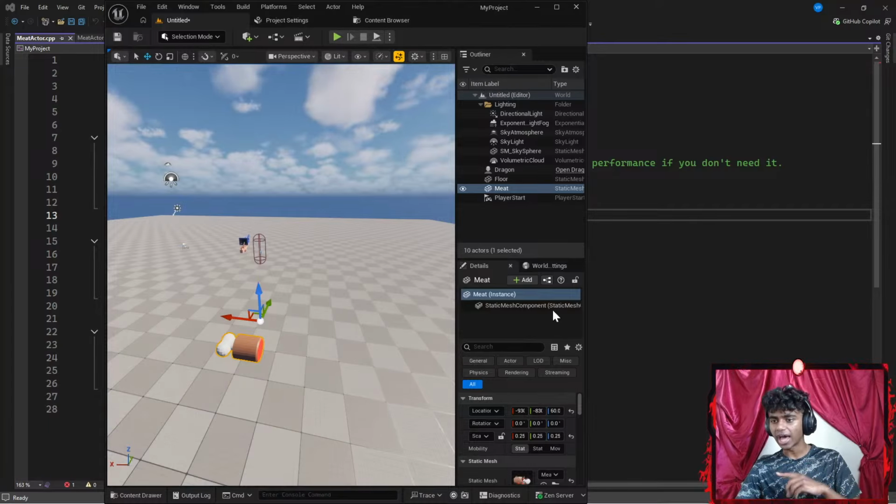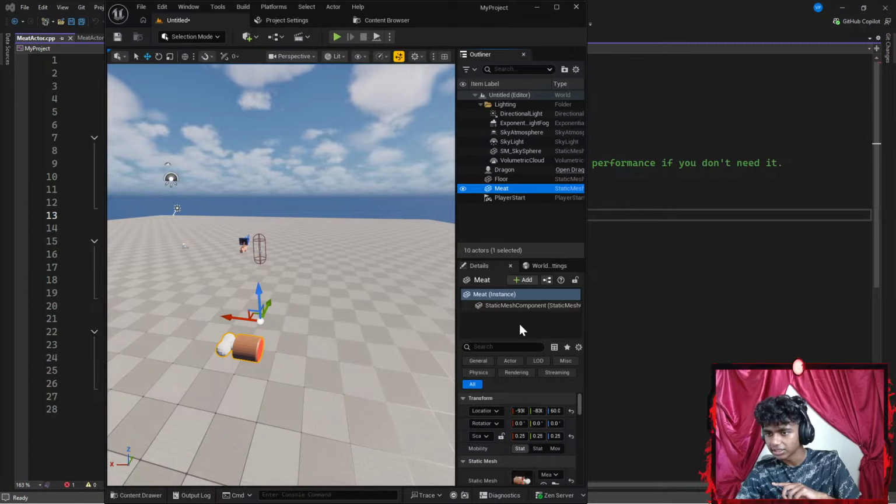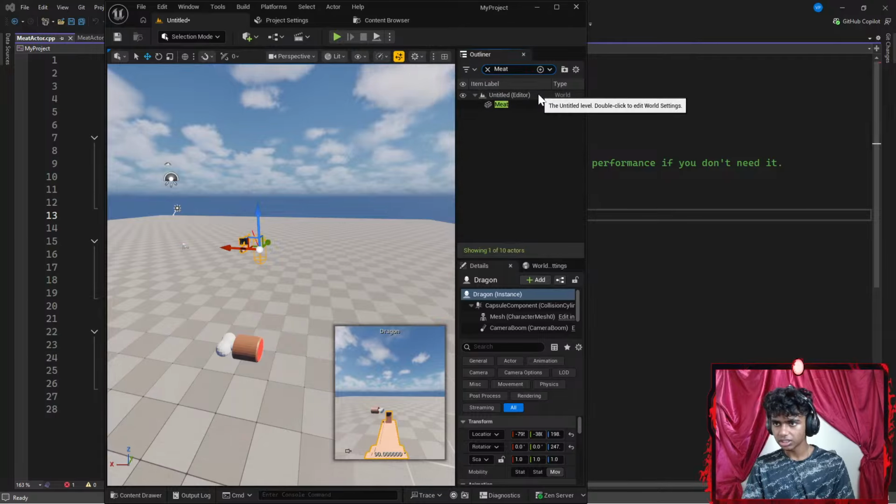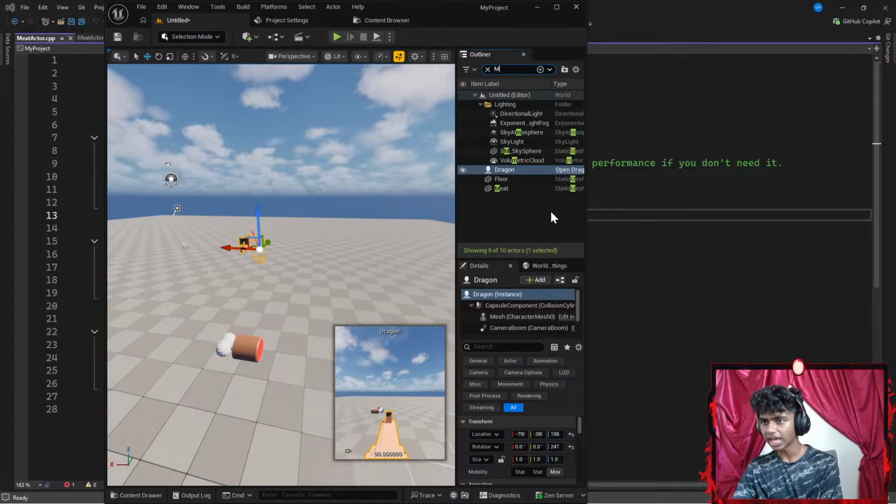Now, once I'm done with that, I'm going to go ahead. Wait, I think I shouldn't have added my meat there. I should have added it in my class. So, do you guys see my meat class somewhere? Okay, I see my dragon class. I did not see my meat. I'm positive I created a meat class. Let me search for something like meat actor. I don't see an actor here.